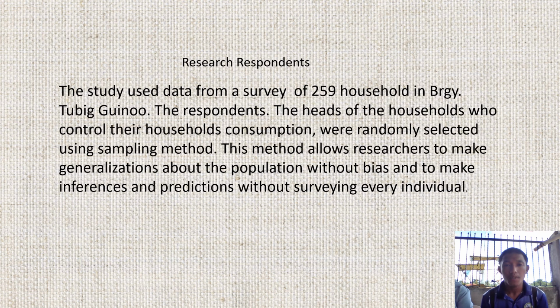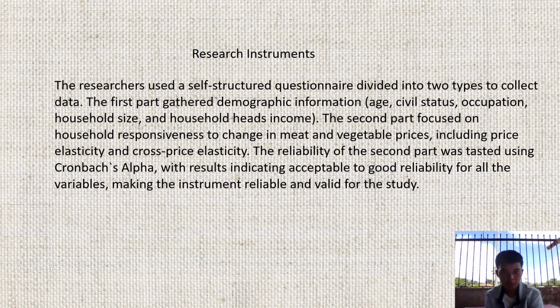The research respondents. The study used data from a survey of 259 households in Barangay Tubig, Ginoo. The respondents, the heads of households who control their households' consumption, were randomly selected using a sampling method. This method allows researchers to make generalizations about the population without bias and to make inferences and predictions without surveying every individual. Research instruments.